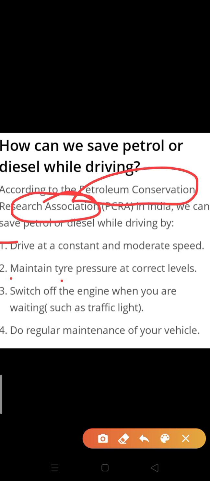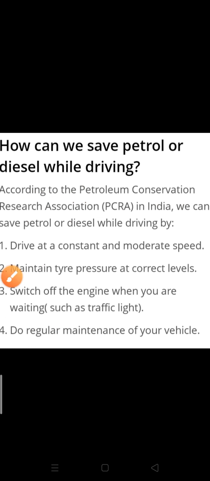Next is maintain tire pressure at the correct level. Okay, if we maintain tire pressure at the correct level, definitely it also saves petrol. Next is switch off the engine when you are waiting, like at a traffic light. In our area traffic lights are not there, but whenever you feel that a jam situation is there, at that time without wasting time, we should switch off our engine. Okay, next is regular maintenance of your vehicle. You have heard the term servicing. We should give servicing to our vehicle at regular intervals of time. So it's about how we can save petrol or diesel while driving.